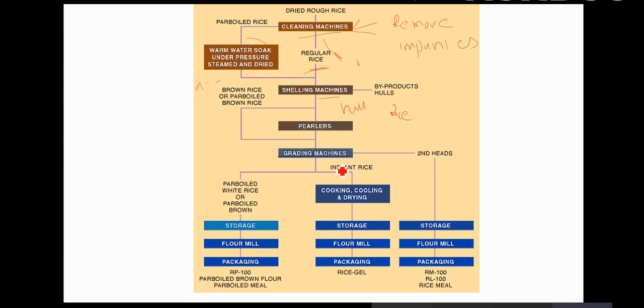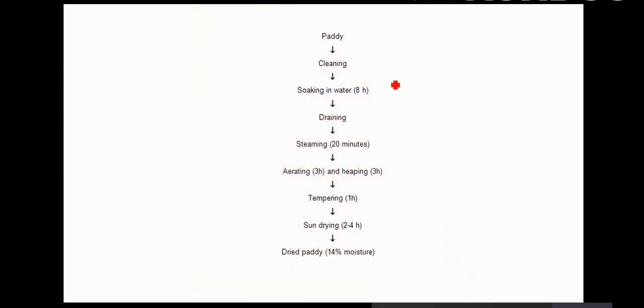After white rice you do polishing, and then you grade them according to size: head, second head, small head. You can have parboiled white rice or parboiled brown rice, and then you store it, or you can convert it to rice flour depending upon the requirement, or rice gel or rice meal can also be prepared. There are multiple products that can be processed.